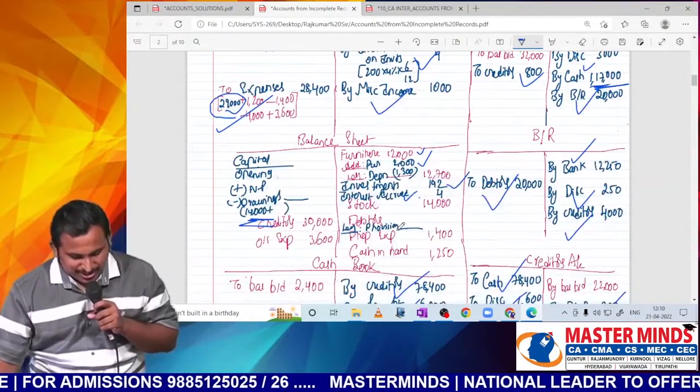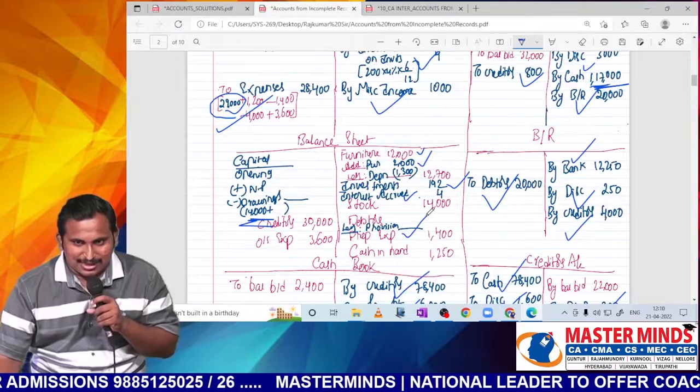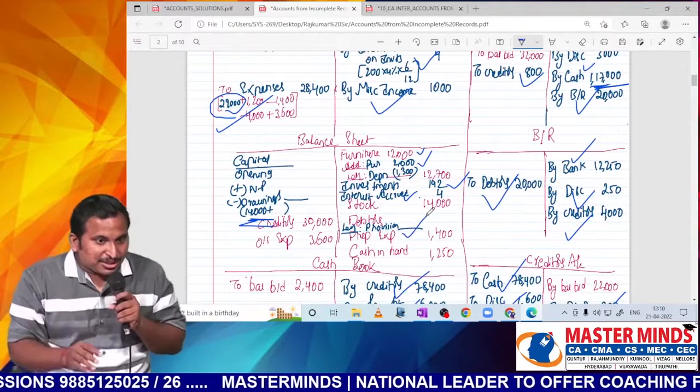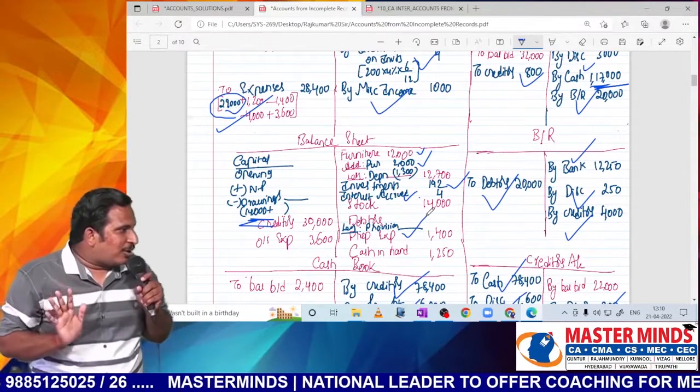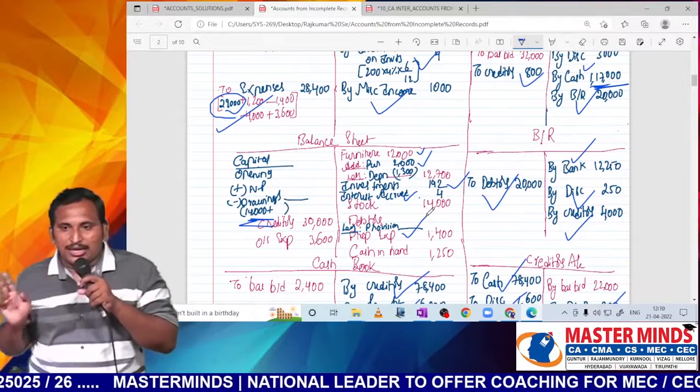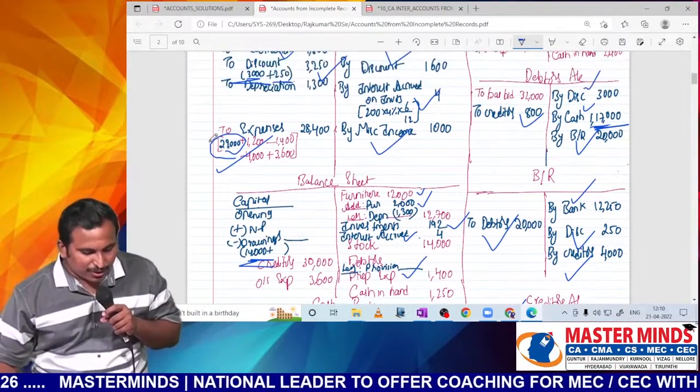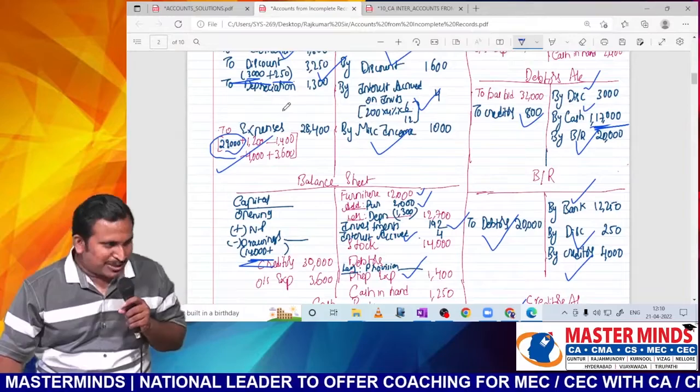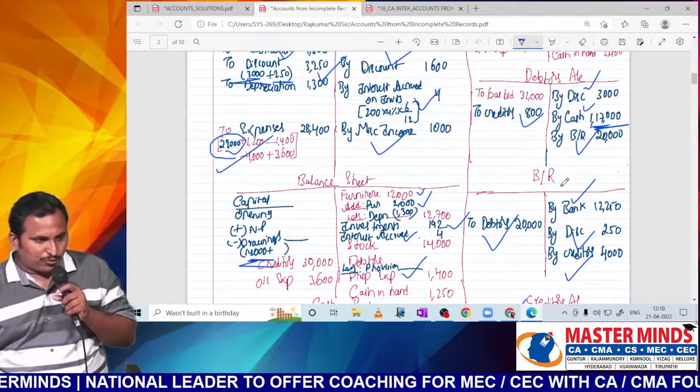So just to mention in the balance sheet at least, debtors less provision. Amount you can fill later, just to ensure that you remember the point called provision. Clear? One you will fill here, the other one you will fill in P&L. I have given space also for that: provision for doubtful debts.